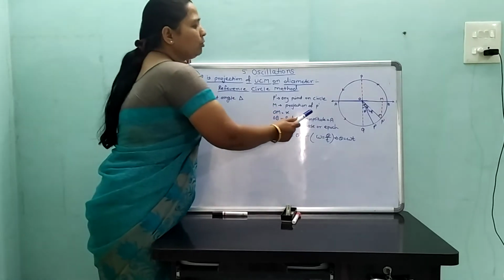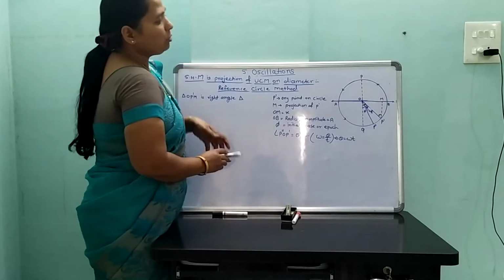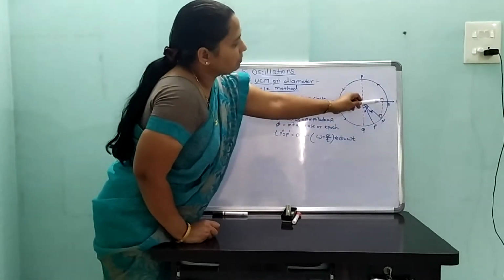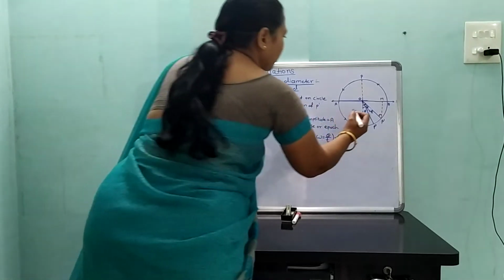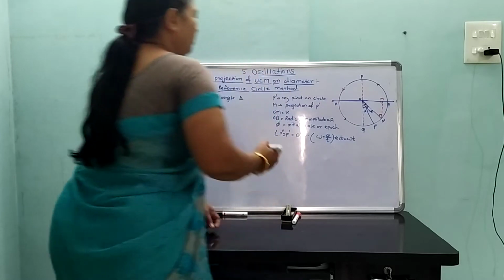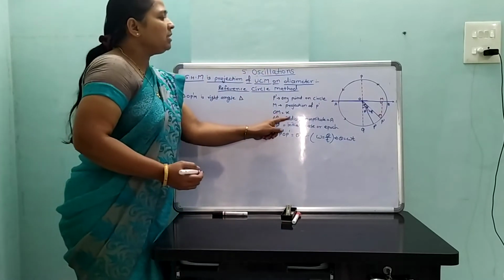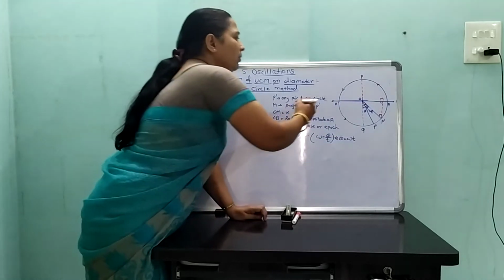M is the projection of P dash. Projection means perpendicular. Therefore, the projection along any diameter, that is OM, is equal to x, along the x-axis.